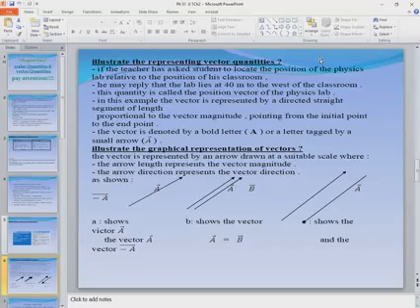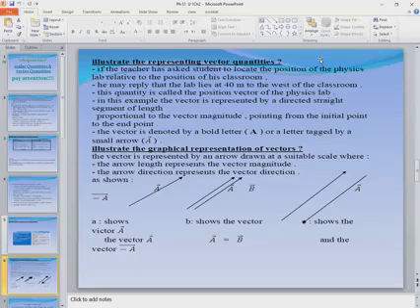Okay? Now, how can we represent the vector quantity? It's represented by a directed straight segment whose base is the starting point and its tip is at the end point, and its length is proportional to the vector magnitude, and its direction is the direction of the vector quantity.